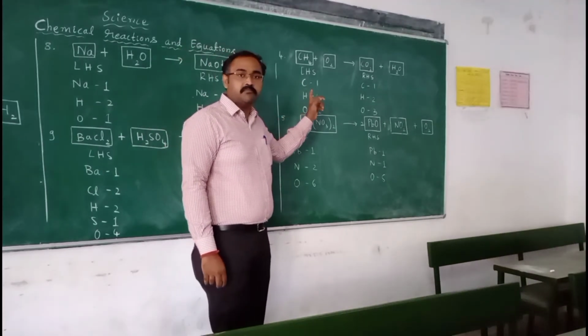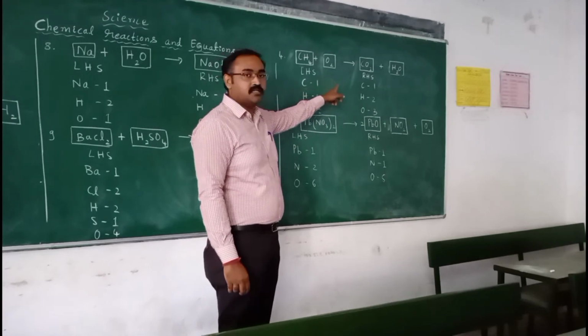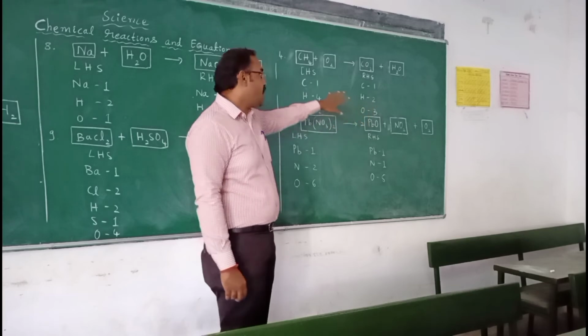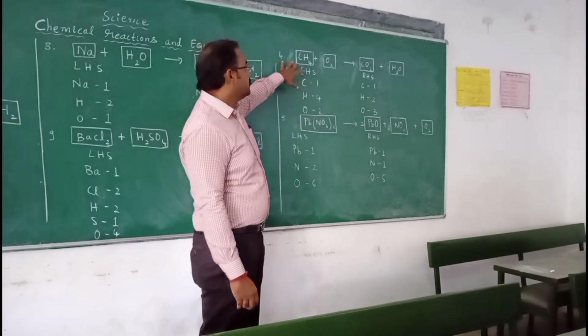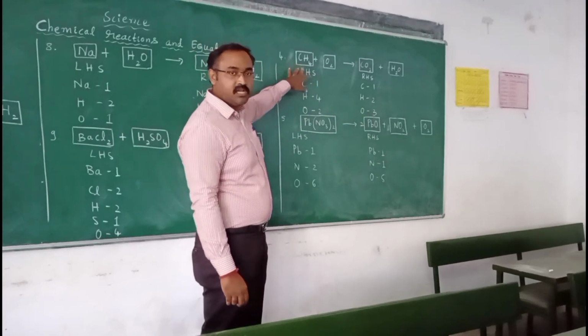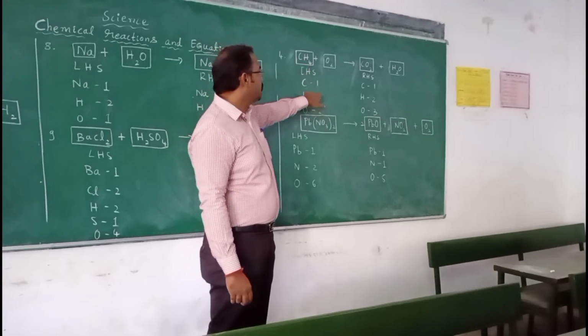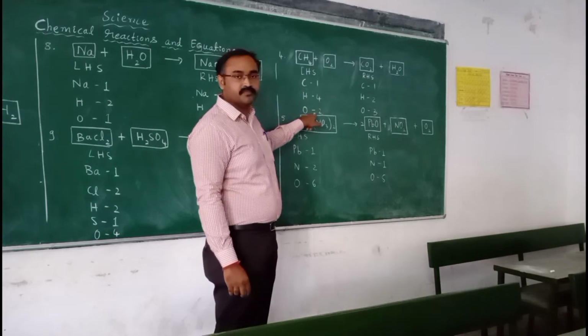Now let us look into another equation. When methane reacts with oxygen, carbon dioxide and water vapor are formed. Now, what are the numbers of atoms on the left hand side? Carbon 1, hydrogen 4, oxygen 2.